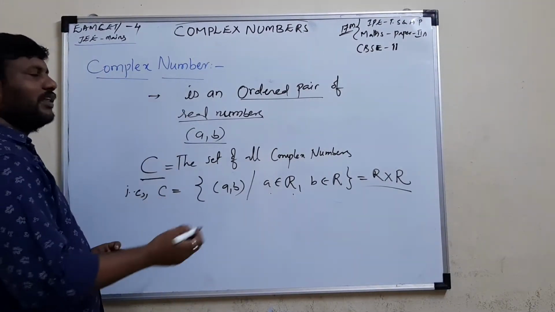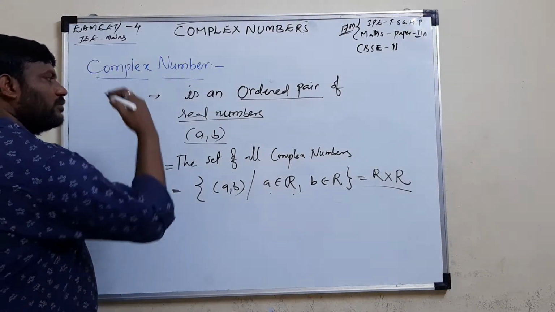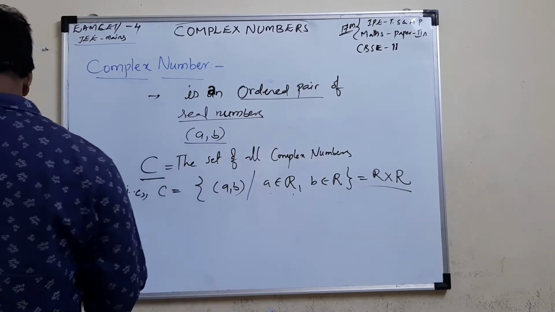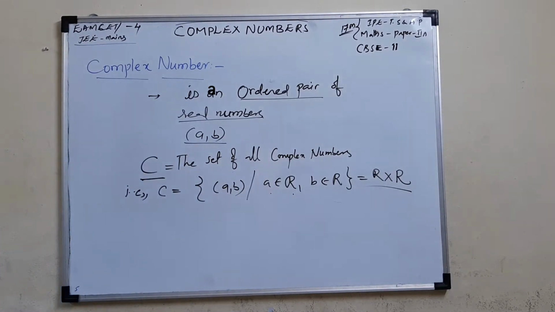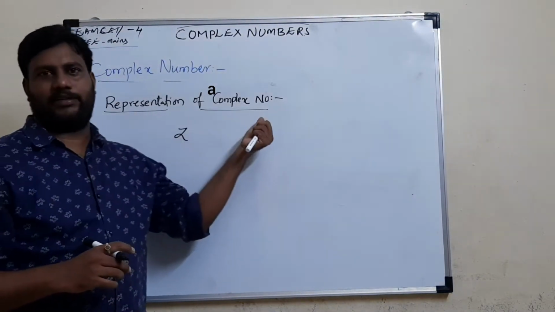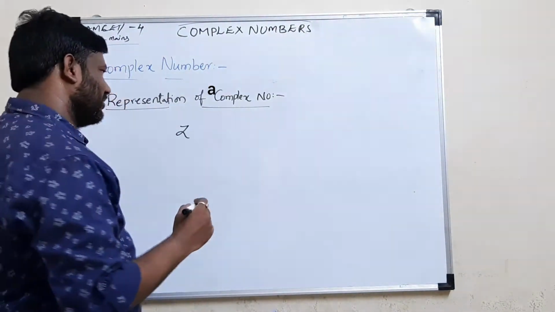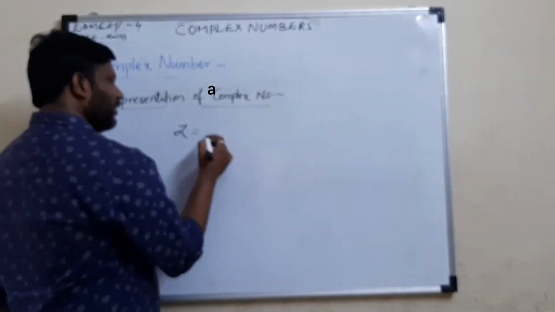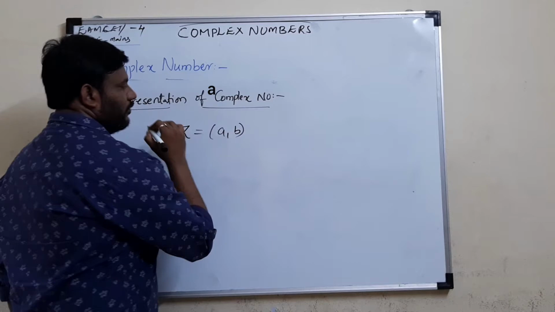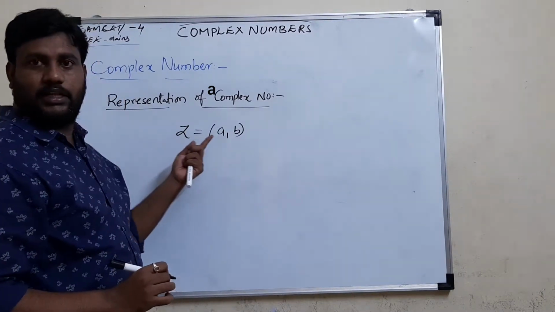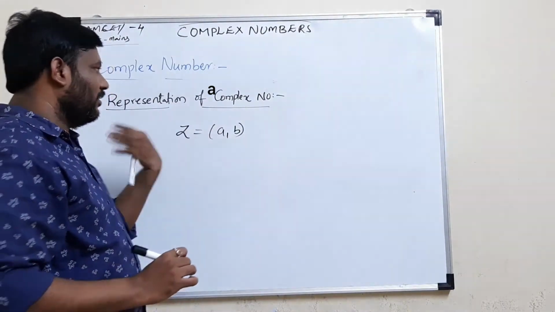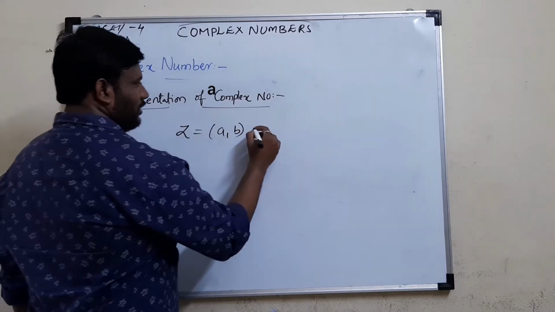Now we go to the representation of a complex number. We can also represent this complex number in another way. Before, in the definition of complex numbers, we denote a complex number with Z; most of the time we denote Z, Z1, Z2 like this. In the definition, Z is an ordered pair of real numbers a and b, then Z is (a, b). This is one way of representing a complex number.